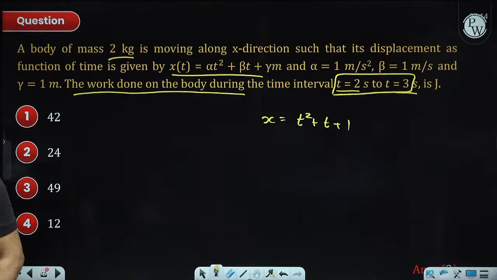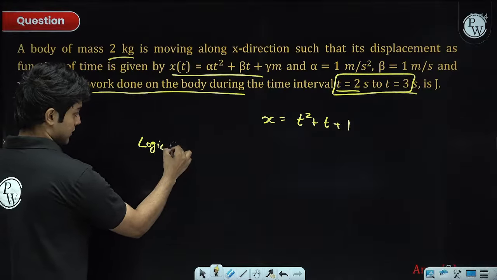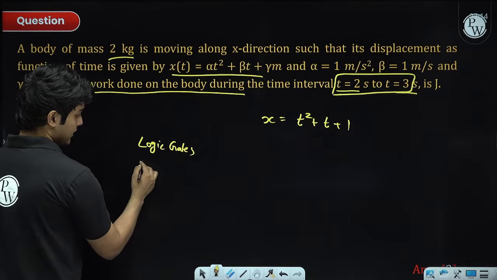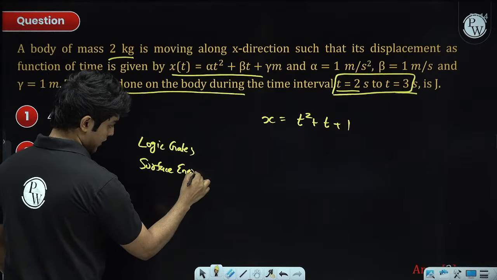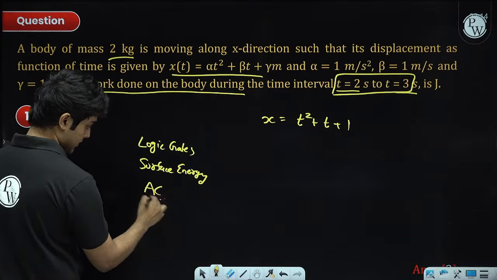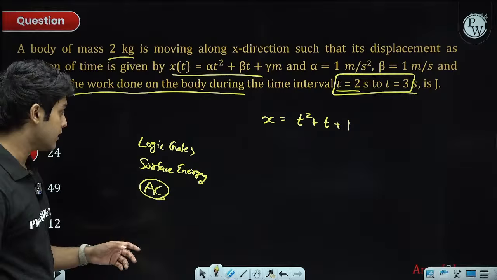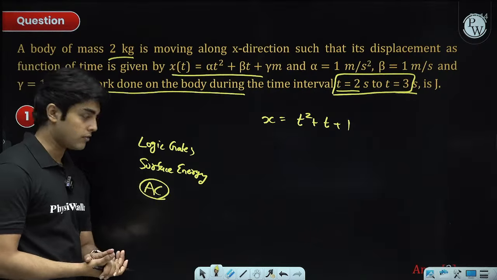Yeah, there are a lot of repeated topics, Aditya. You should just download the papers and check, like logic gates, right? This is very common. That surface energy problem, right? Usually an easy AC problem is also being asked, something related to the RLC, the impedance, or they sometimes ask about the power factor, right?